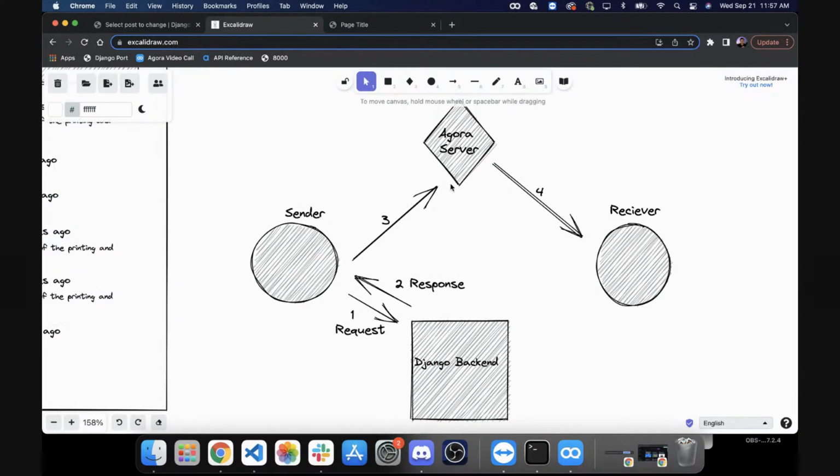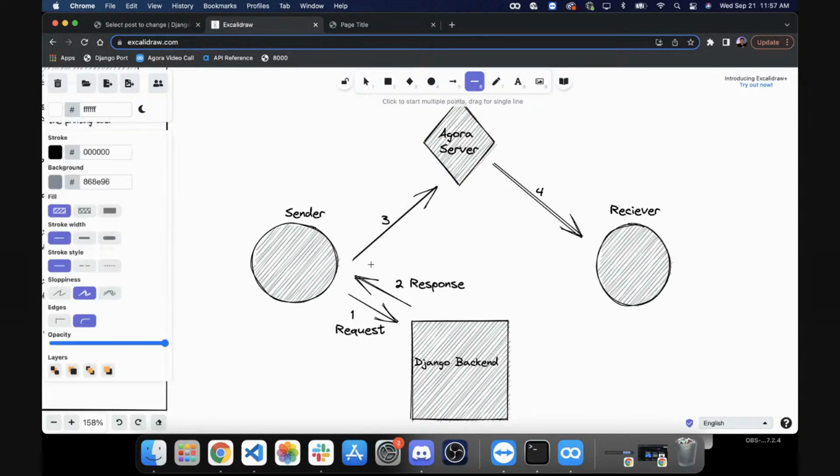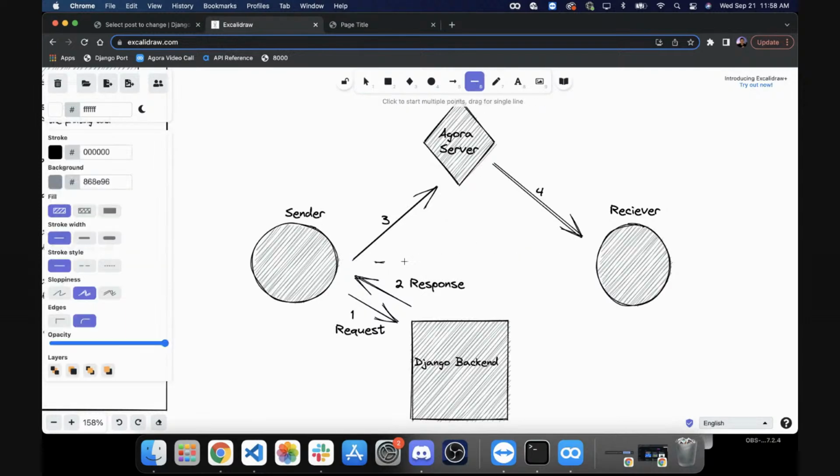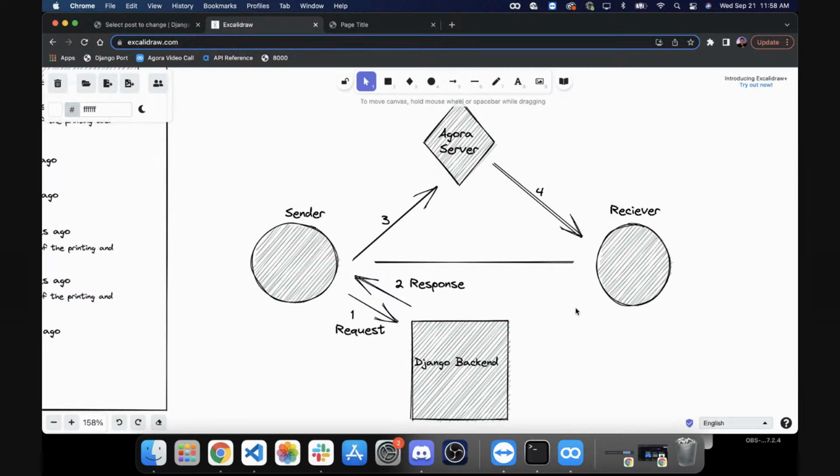Well, the open connection is between the Agora... So basically, the connection is really between these peers right here. It's between peer 1 and peer 2. In this case, it's between a group of peers. But in order to send a message from sender to receiver or back and forth, we go through the Agora server.